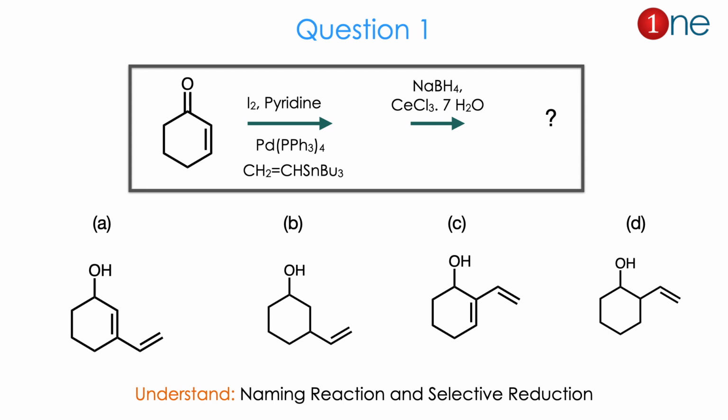Let us see question number 1. The starting material contains iodine and pyridine, a palladium phosphine complex and an alkene with tertiary butyl tin groups, and you have sodium borohydride with cerium chloride heptahydrate, with 7 lattice water. Here the 4 products are given. The products contain reduction of the ketone group and a new C-C bond formed there. The fate of the alkene is also the real question, whether the alkene is retained or removed.